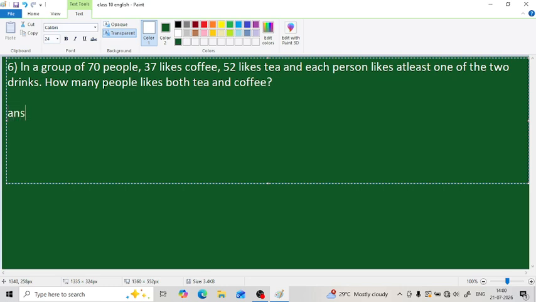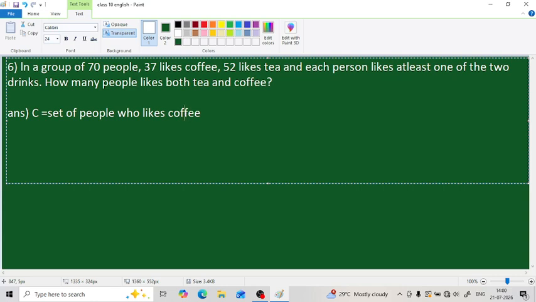So in that auditorium there are 70 people. Coffee and tea are coming, isn't it? So let us give C for the set of all people who like coffee.